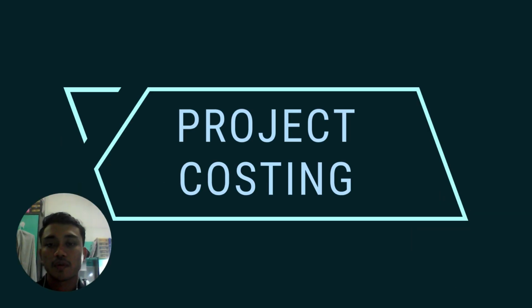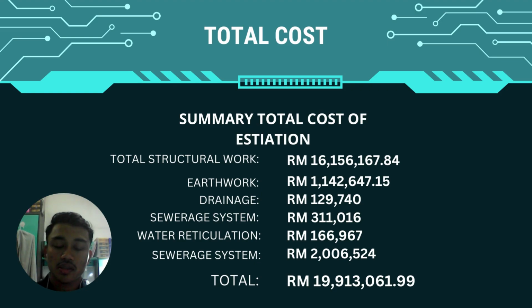Okay, we move to the project costing for the structure and infrastructure. This is the summary of the total cost estimation from the bill of quantities.